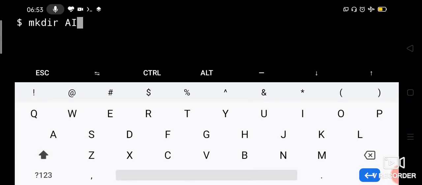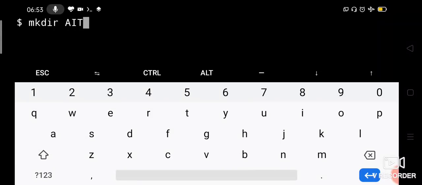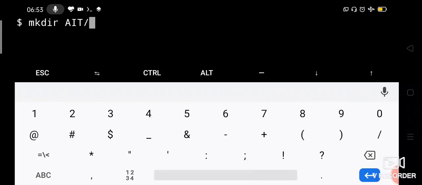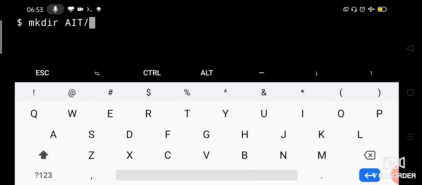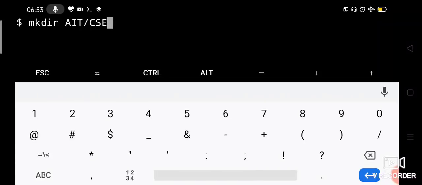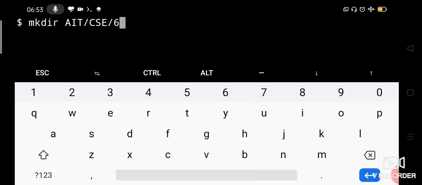See, now I am not getting into AIT slash CSE. I am not getting into CSE slash. Under this AIT CSE, 5th sem is there. I am going to create 6th sem. I am not getting into those directories, but here only at present.